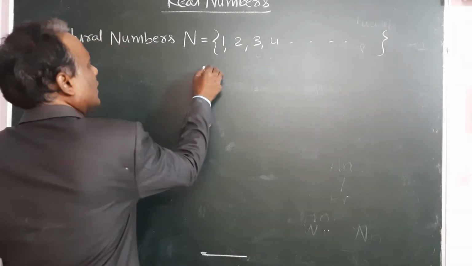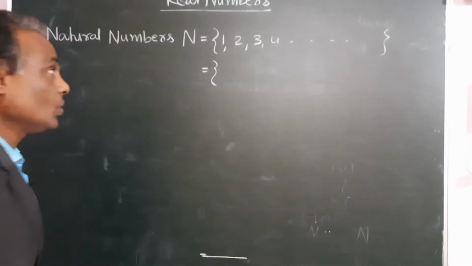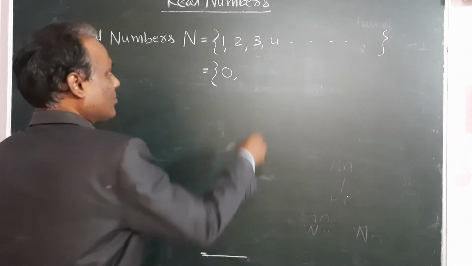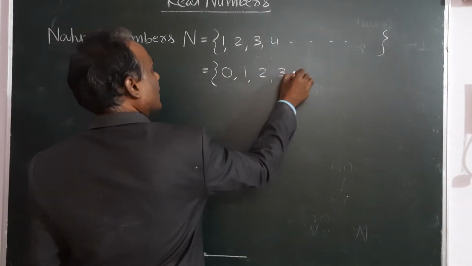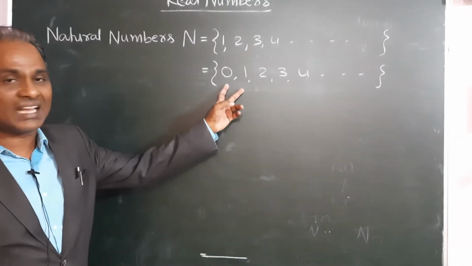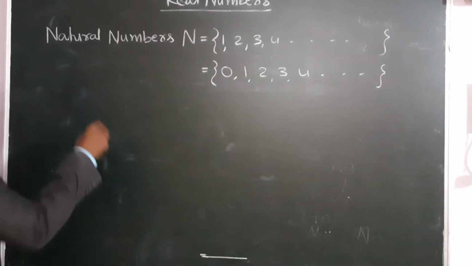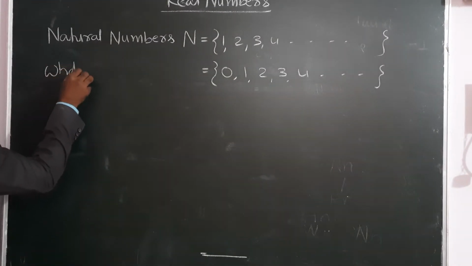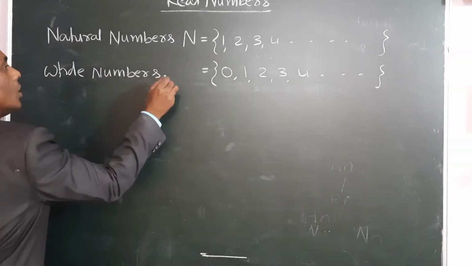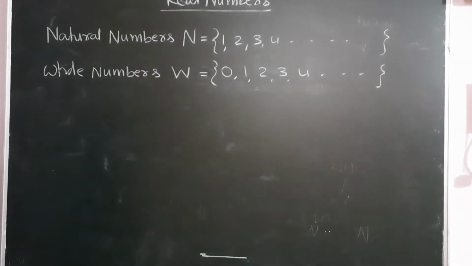After that, these numbers were not sufficient. Later on some more numbers were added. So 0 was also discovered, and 0 was added to these numbers. Then a new number system is formed. Natural numbers are only these. When 0 is added, it is named whole numbers, W. So this is the set of whole numbers, W.